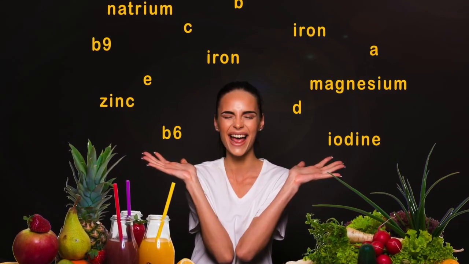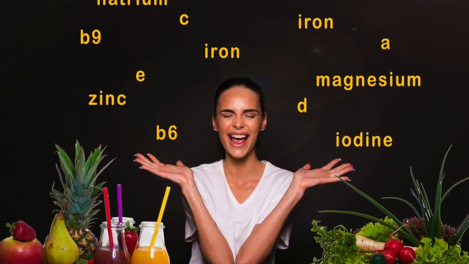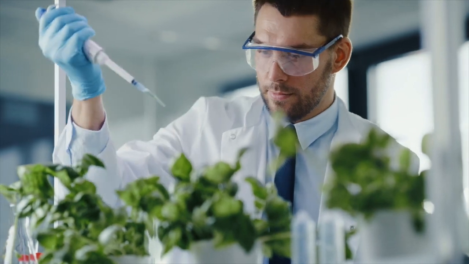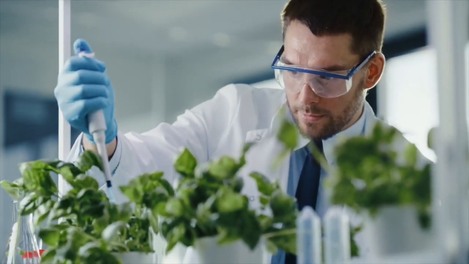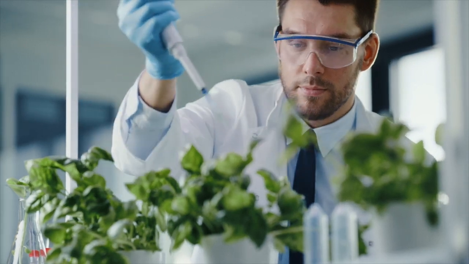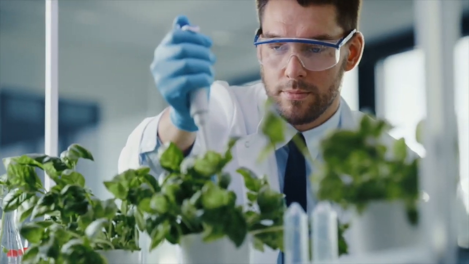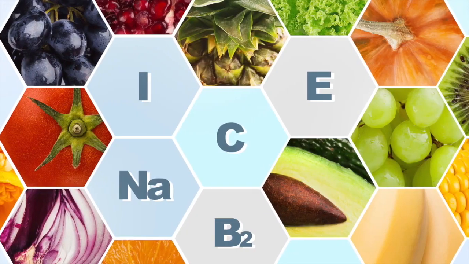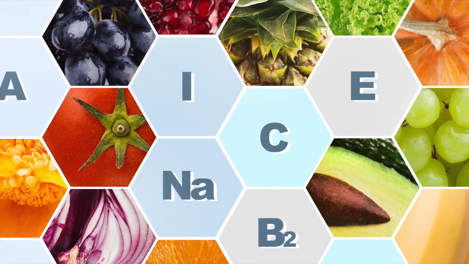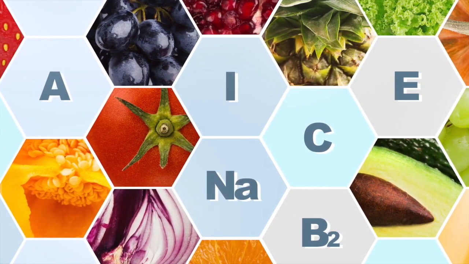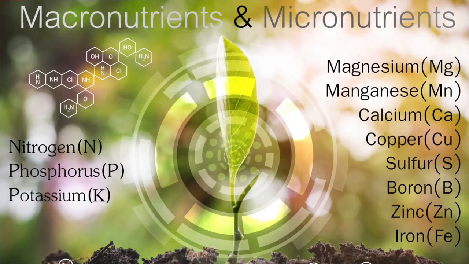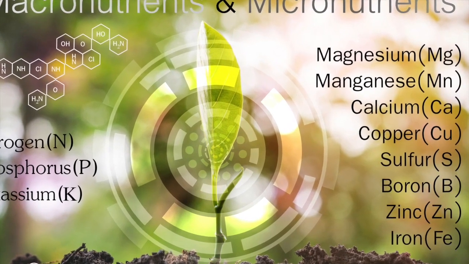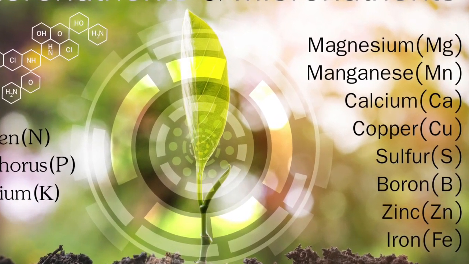Minerals. Minerals are inorganic, meaning they contain chemical elements other than carbon and usually do not contain hydrogen, oxygen, and nitrogen. When we talk about minerals, we are usually talking about individual chemical elements that are needed by the body. There are two types of minerals: macrominerals, which are required in large amounts in the body, and microminerals, which are required in small amounts in the body. Macrominerals include calcium, phosphorus, sodium, chlorine, potassium, magnesium, and sulfur.